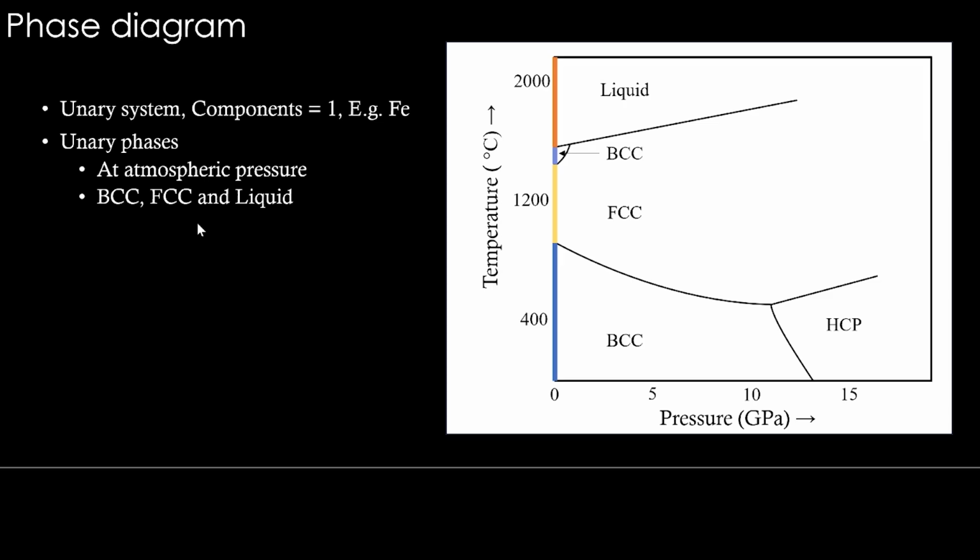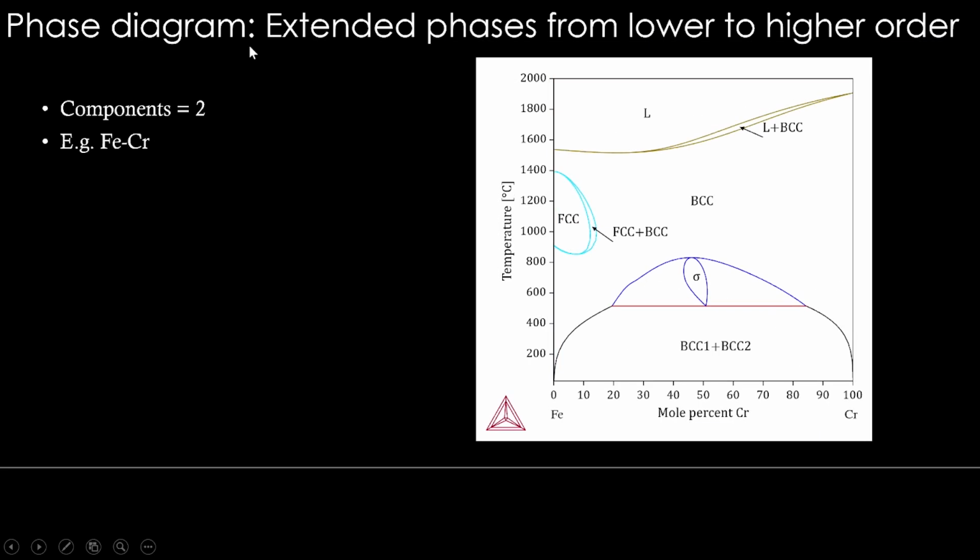So from this, let's start and understand what are extended phases. Extended phases from lower to higher order. You see, this is a binary diagram here, a two component diagram, Fe-Cr is drawn. So we now go from lower, meaning unary, to higher binary order. So we'll see what are the extended phases here. Since it is pure iron here and this diagram is at atmospheric pressure, you can see with 0% chromium, pure iron, BCC phase, FCC phase, again BCC and liquid. Okay, this BCC is labeled here and this is also labeled here. So this region and this region is BCC.